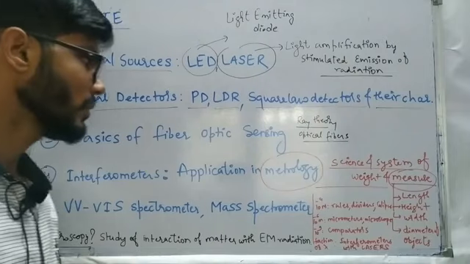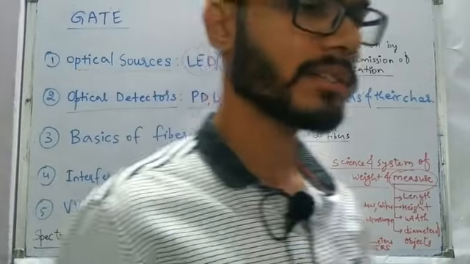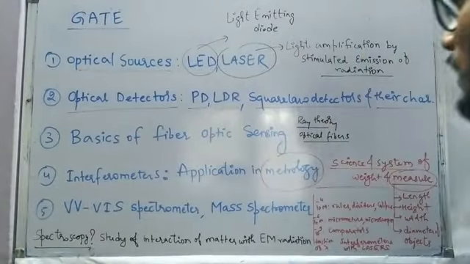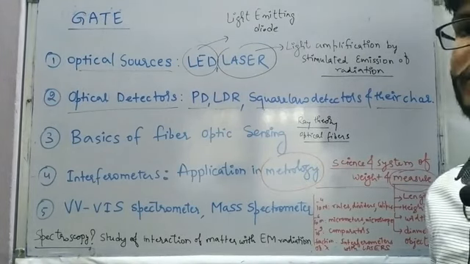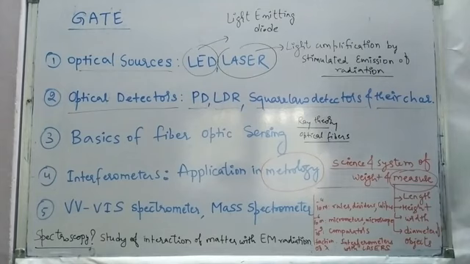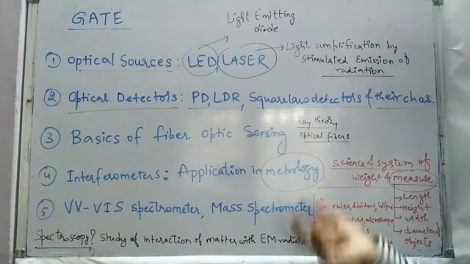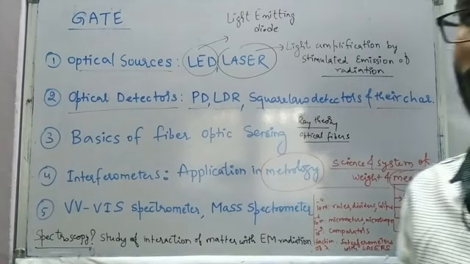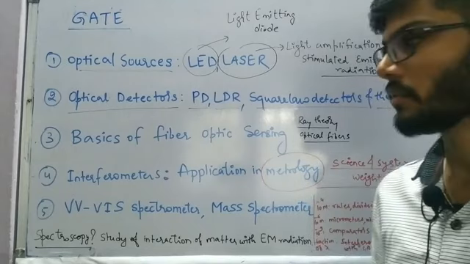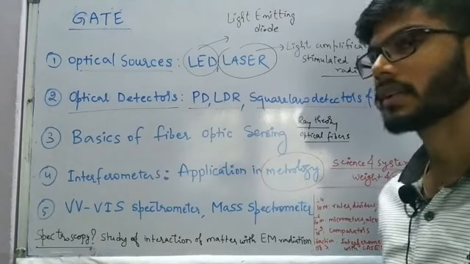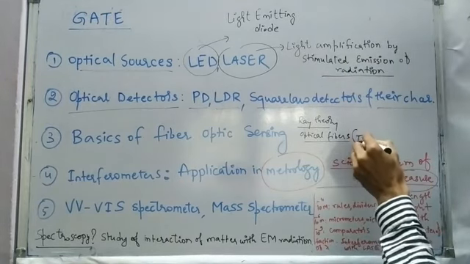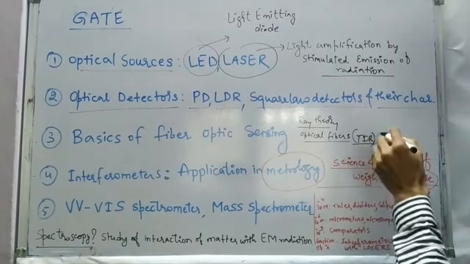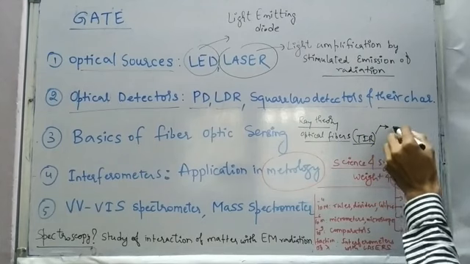And moving further, in the case of optical fiber sensing, as I mentioned, the basics of optical fiber sensing is going to be the total internal reflection. So first we need to have the basic understanding of ray theory, where we will be discussing refraction, reflection, and also the total internal reflection. And optical fibers are going to be based on total internal reflection, and we are going to have a look of